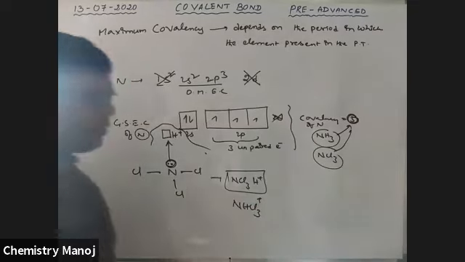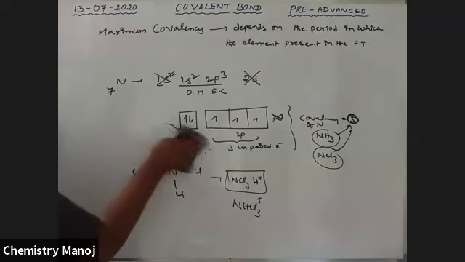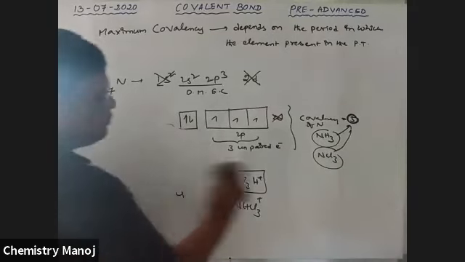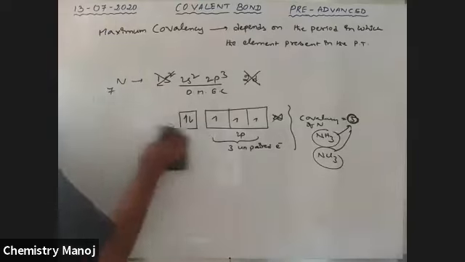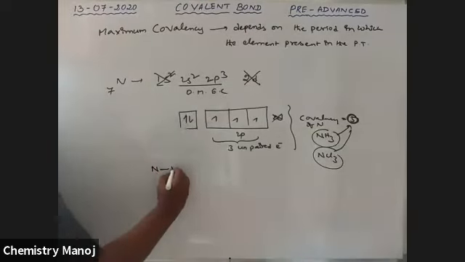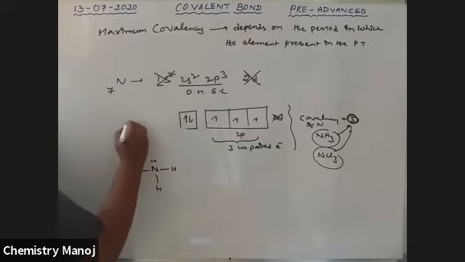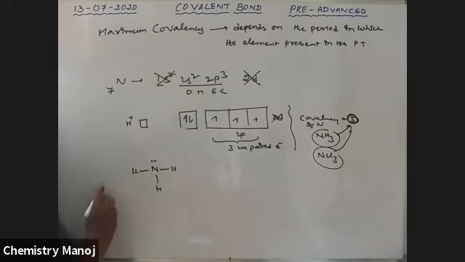It is better to go with the NH4 plus ion, not NCl3. There is NH3, a nitrogen, and there is an H plus ion. This H plus ion has an empty orbital, and the lone pair donates to that empty orbital.